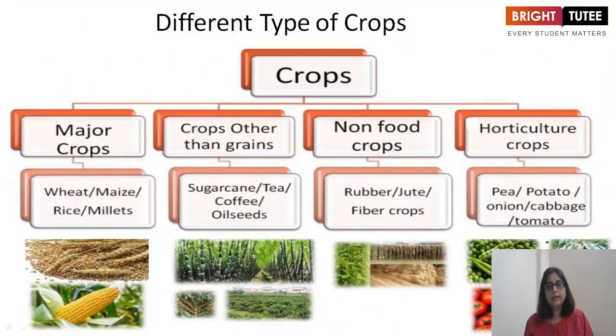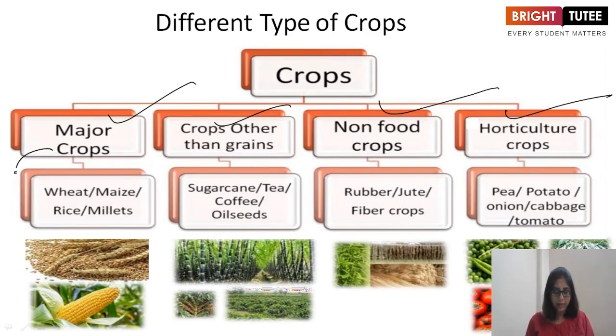And now here are the different types of crops. That means the major crops, crops other than grains, non-food crops and horticulture. In major crops it is wheat, maize, rice and millets. And crops other than grains are sugarcane, tea, coffee, oil seeds, rubber, jute, fiber crops. And in horticulture, pea, potato, onion, cabbage and tomato.